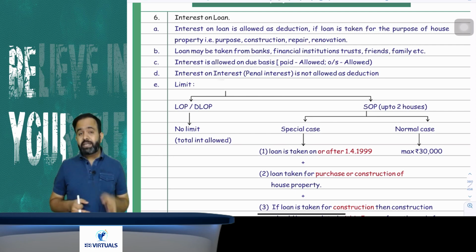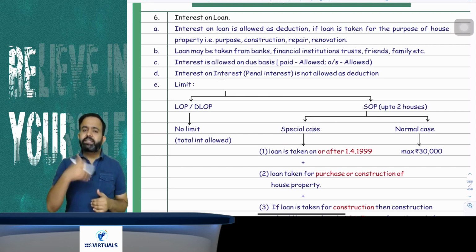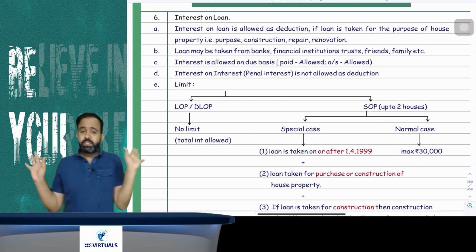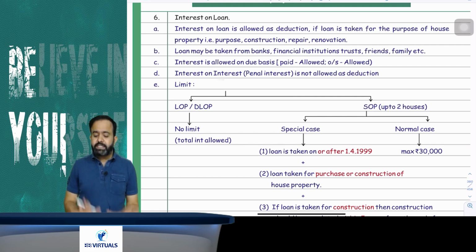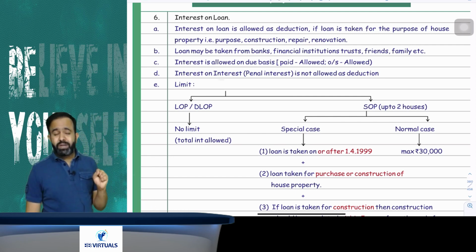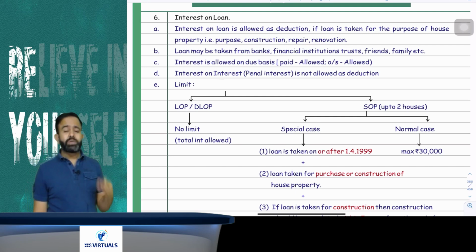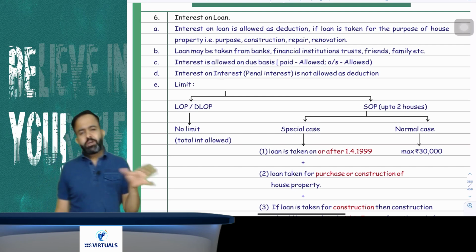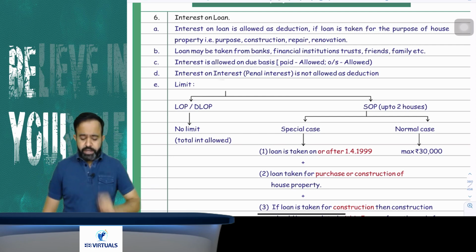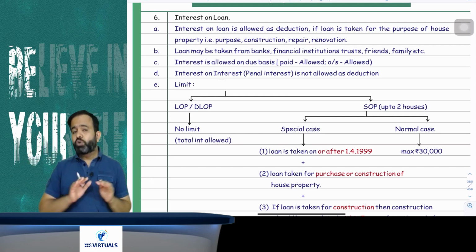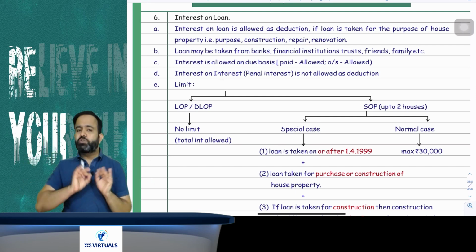Second point says that interest is allowed on the due basis. Interest is allowed on due basis means even if you have not paid the interest, then also it will be allowed as deduction, no problem at all. So interest is allowed on the due basis. Now, one more point, sir, loan should be taken from bank only. Is there any condition? Answer is no. You can take the loan from bank, financial institution, your friends, your family, then also interest will be allowed. One more point, interest on interest, or I can say penalty interest, is not allowed as deduction. Penalty interest is not allowed as deduction.